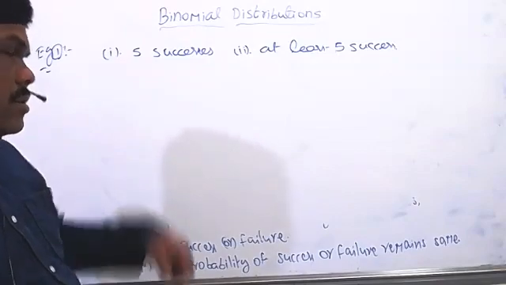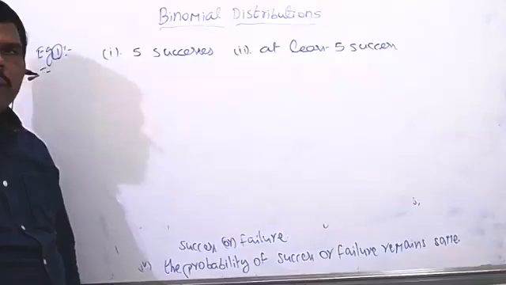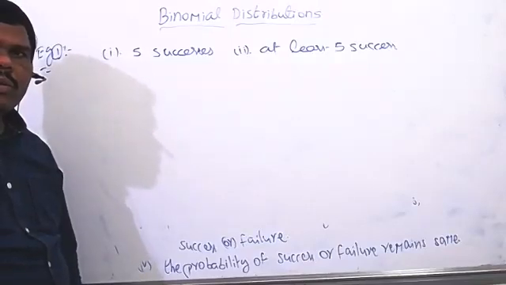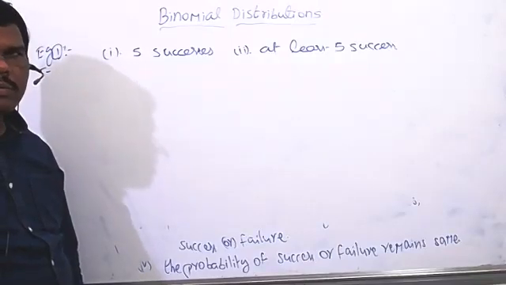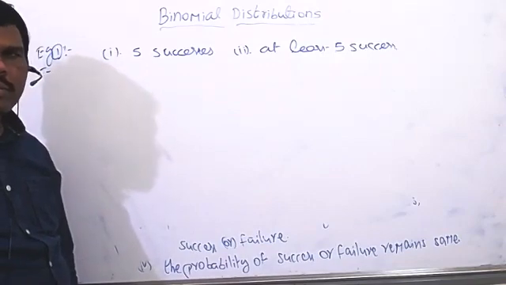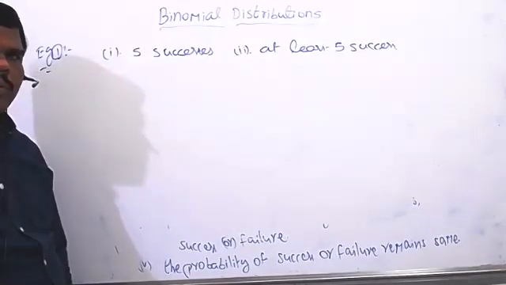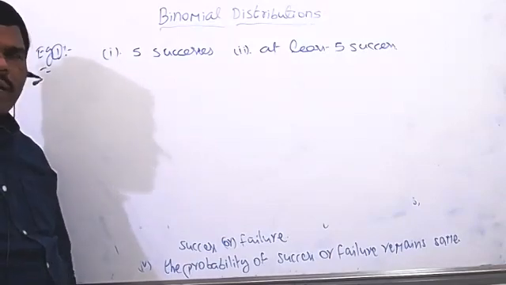Now in this case, how to find that? Suppose we throw one die here. What is the probability of getting an odd number? 1 by 2, sir. Understood? Suppose that is the event we can take.